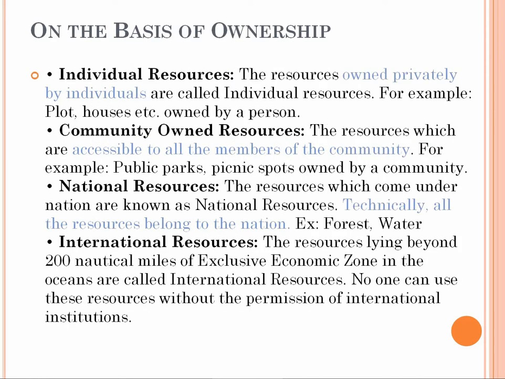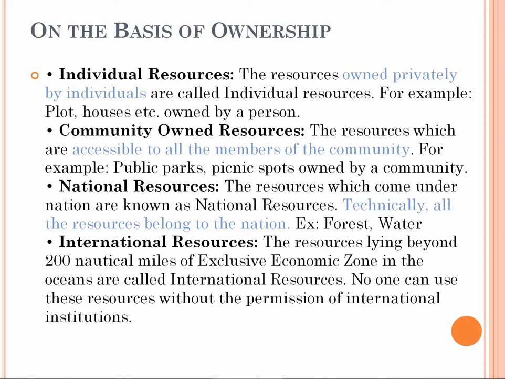Okay, next, on the basis of ownership. On the basis of ownership, we have seen four: individual resource, community-owned resource, national resource, and international resource. Individual resource: the individual owns the resource, which is a house, farmland, company. So these are individual resources. And community-owned resources: public park, picnic spots. These are places which many community people can go and visit and come back, which is a community-owned resource.